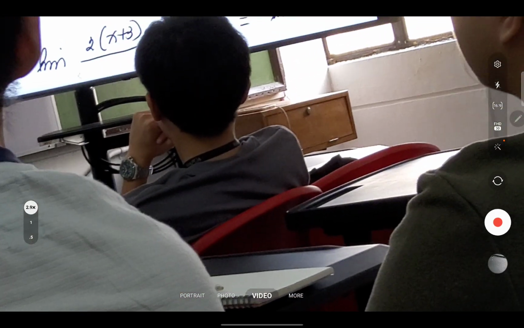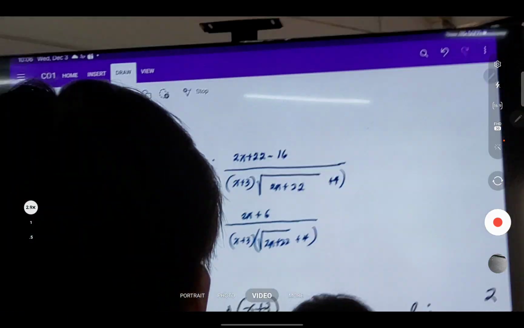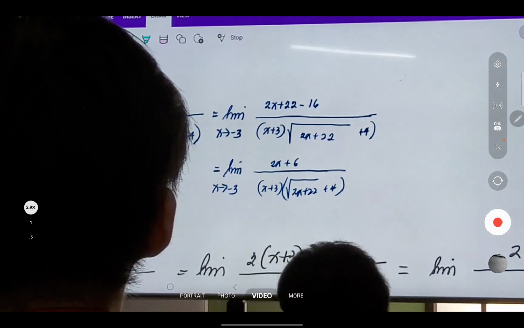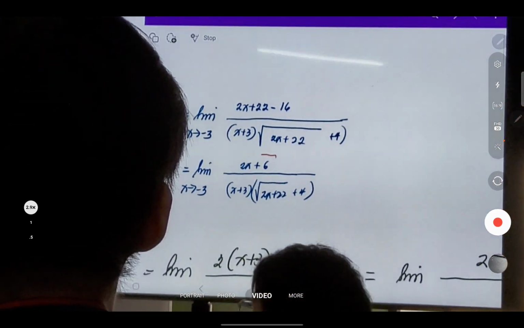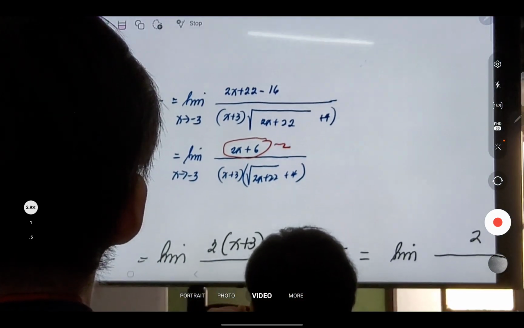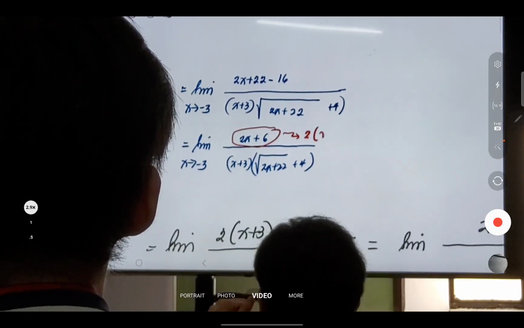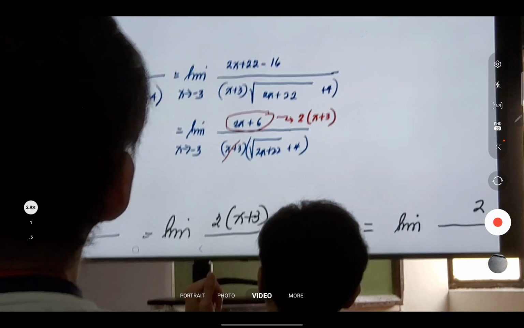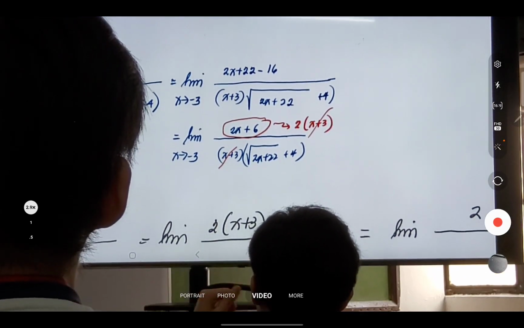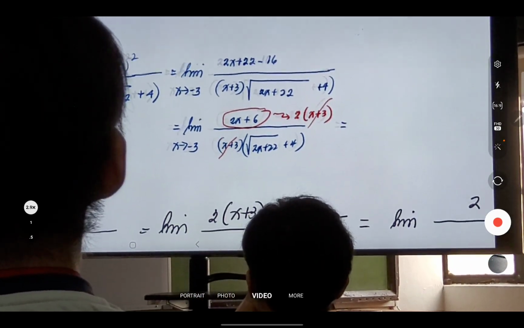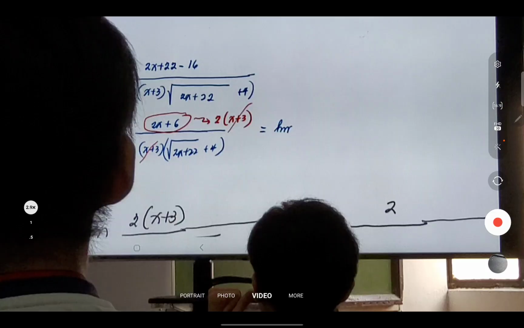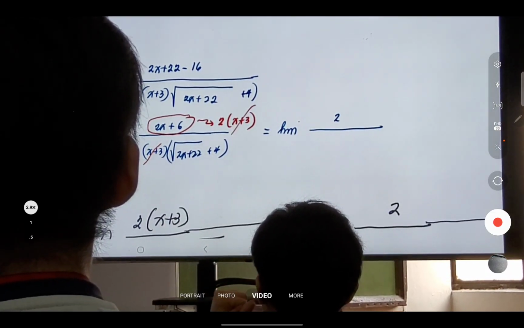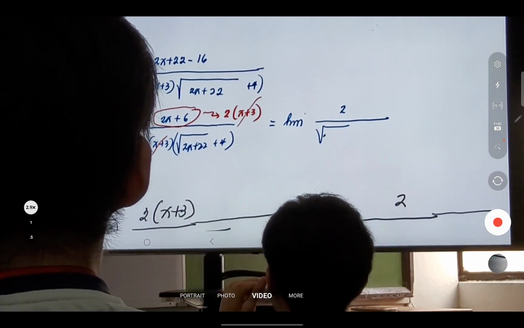Now take note that here we can what? We can factor out 2, so that you have x plus 3. Okay? And that will cancel with this x plus 3 here. So ano matitira sa numerator? Is this 2. So we have the limit of 2 over the square root of 2x plus 22 plus 4, as x approaches negative 3.